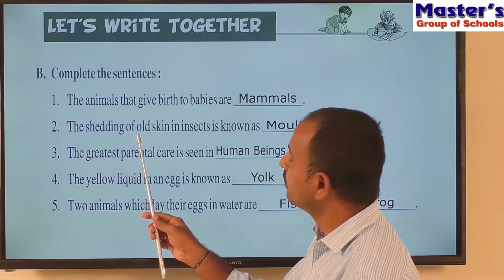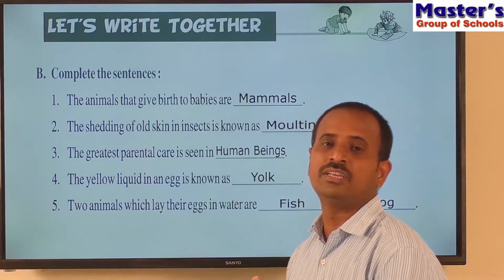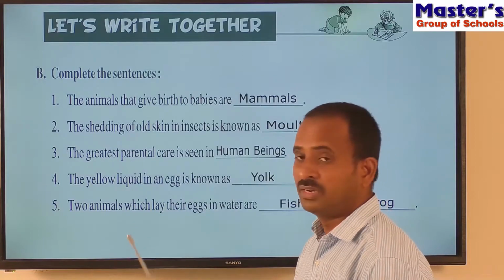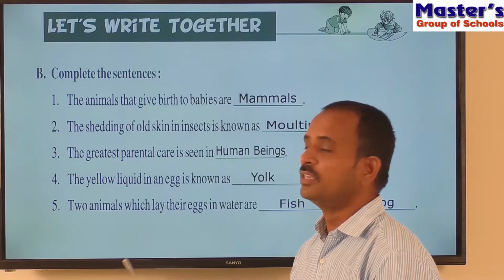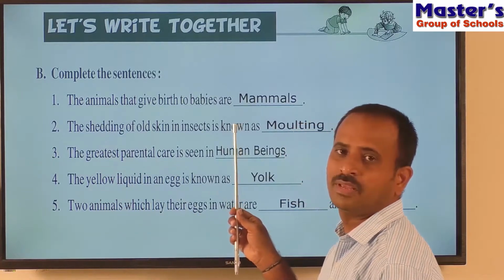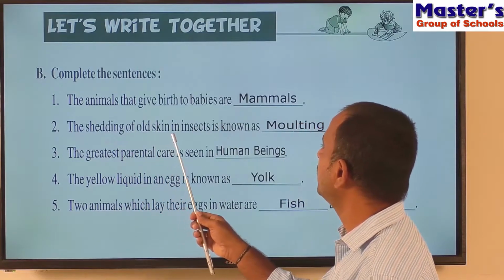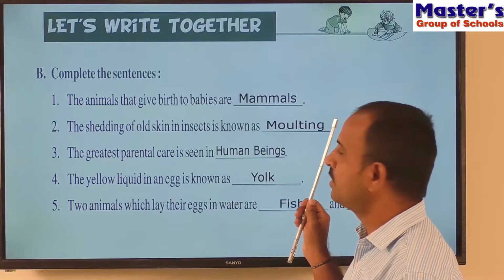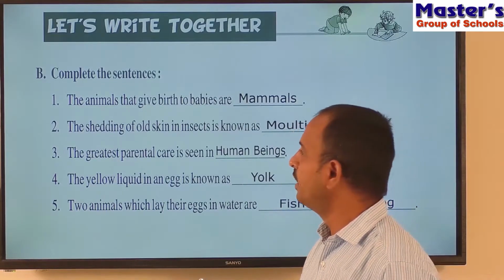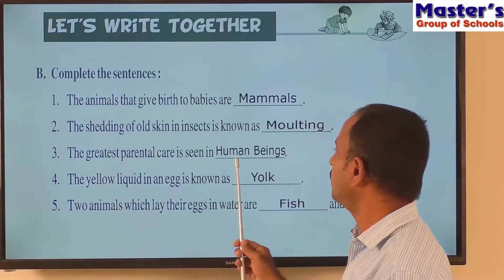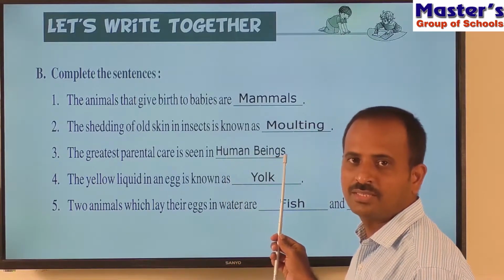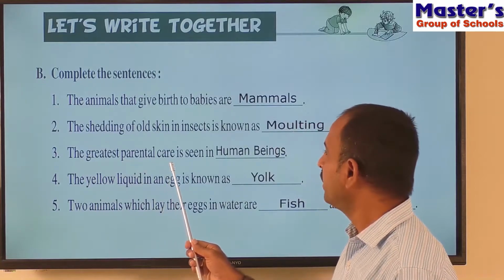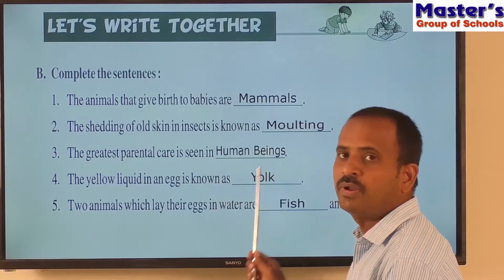And this nymph will leave its old skin after developing a new skin. That leaving of old skin is called shedding. And this shedding of old skin in insects is known as molting. So the answer is molting. And what is the answer for the third question? Human beings. So that is, the greatest parental care is seen in human beings.